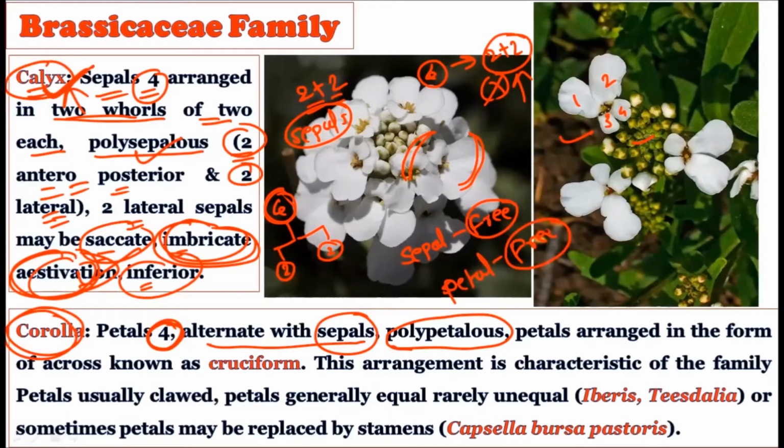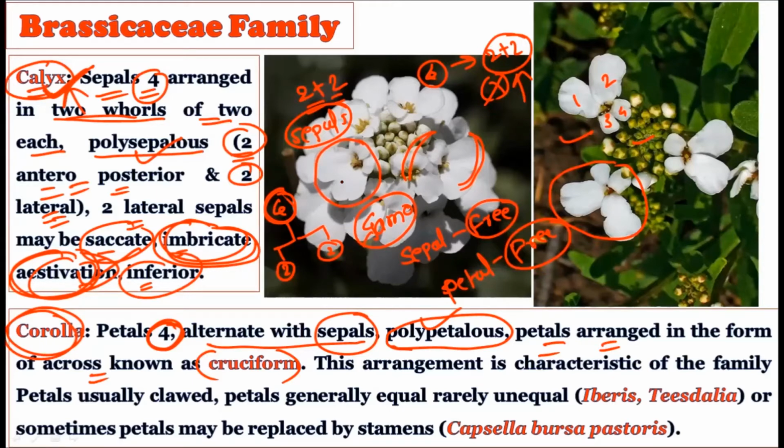We put the bracket in the floral formula only when there is a gamopetalous or gamosepalous condition, right? But here the condition is polypetalous, that is, the petals are free from one another. As you can see here, the 1, 2, 3, 4 petals are easily separable, and they are not fused with one another. Now see, the petals are arranged in the form of a cross, known as cruciform. They are arranged in a cross-like structure. A special type of arrangement can be seen in the petals of the Brassicaceae family, called the cruciform arrangement.